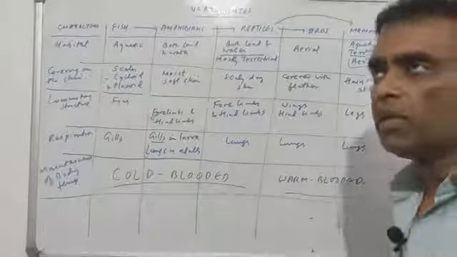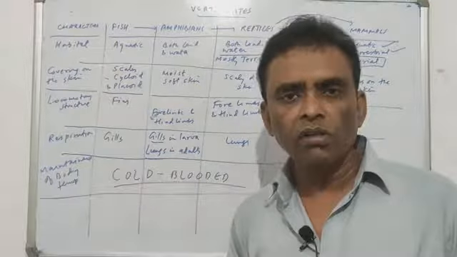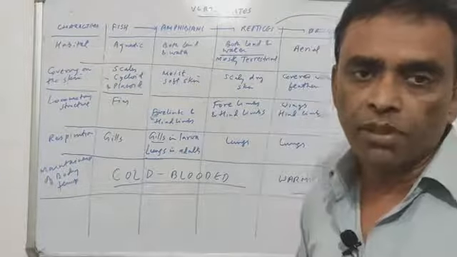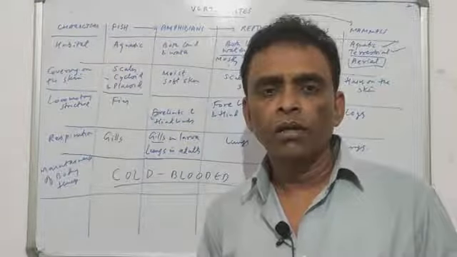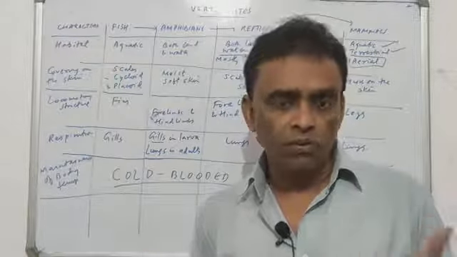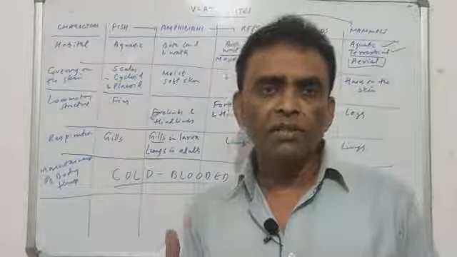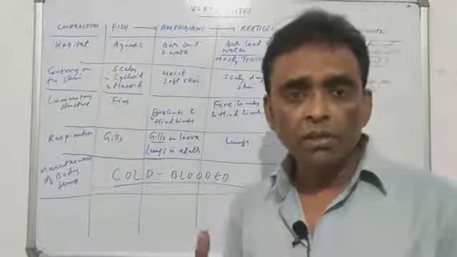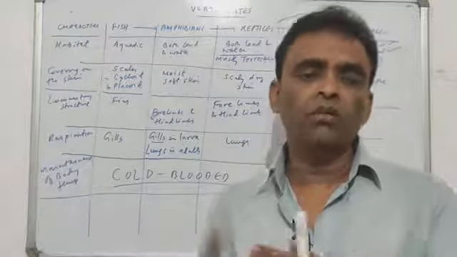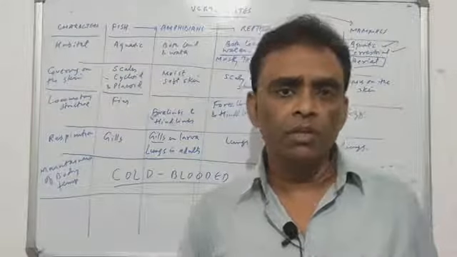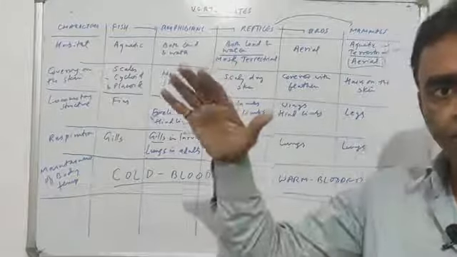Now what do you mean by cold-blooded and warm-blooded animals? Cold-blooded animals are those animals which are not able to maintain their body temperature in changing environmental conditions. What I mean to say is that if winter comes, and the temperature of the environment drops to 15 degree, 10 degree, 5 degrees, the temperature of these animals also drops according to the environment. गर्मी के दिनों में इनका बॉडी टेम्परेचर ज़्यादा होगा, ठंड के दिनों में इनका टेम्परेचर कम हो जाता है. Warm blooded animals maintain a perfect body temperature throughout the year.